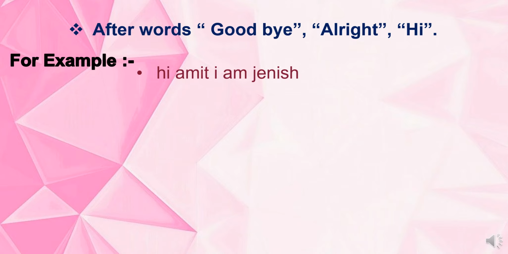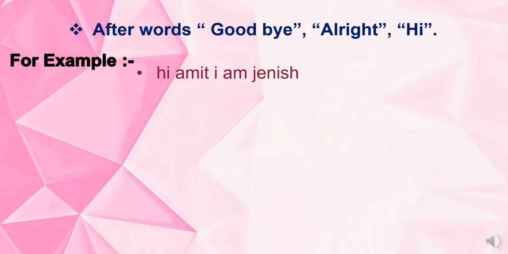Hi Amit, I am Janish. Here we have hi, then what will we do? As I told you, we write hi, H capital, I, then a dot, then Amit is a proper noun, so we will write A in a capital letter. I always will be in a capital letter, and Janish is also a proper noun, so we will write J in a capital letter and then put a full stop.